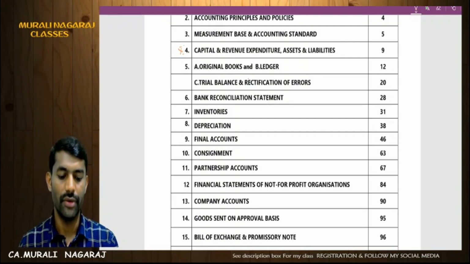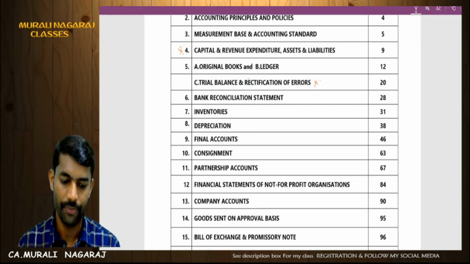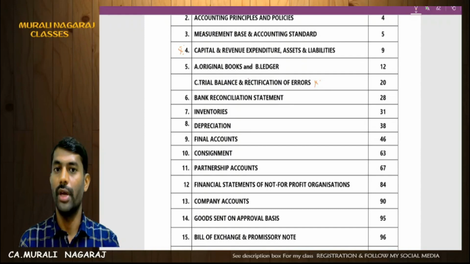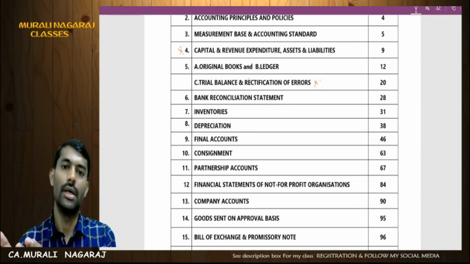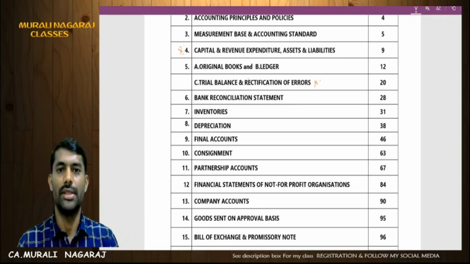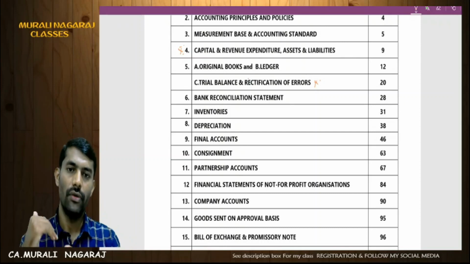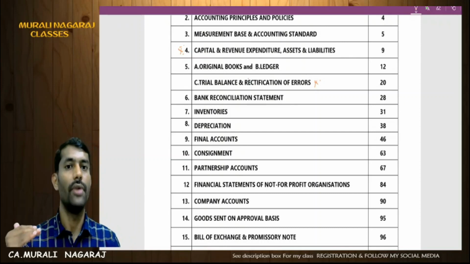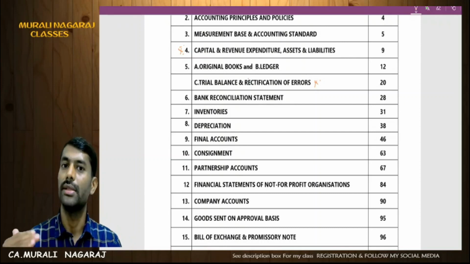Rectification of errors is the focus in this chapter. We have three time frames: before trial balance, after trial balance, and after financial statements. Before trial balance, for single-sided errors, no entry will be there. Only for double-sided errors will an entry come.